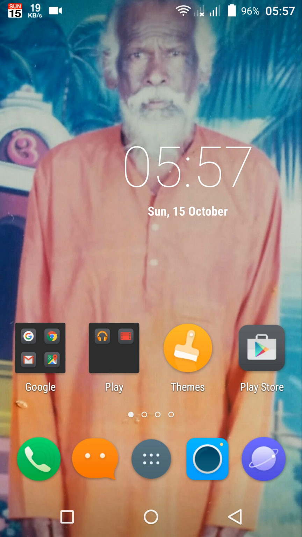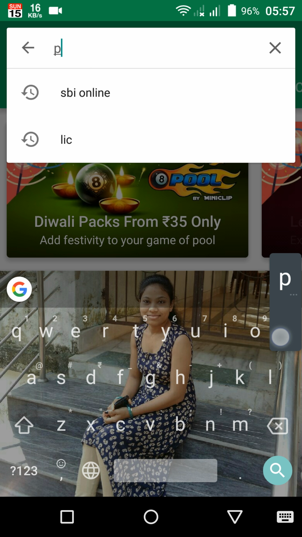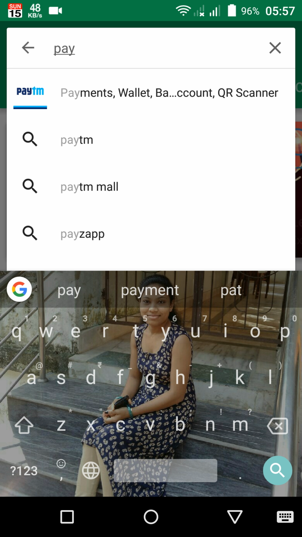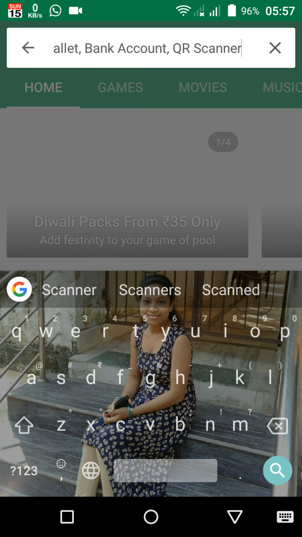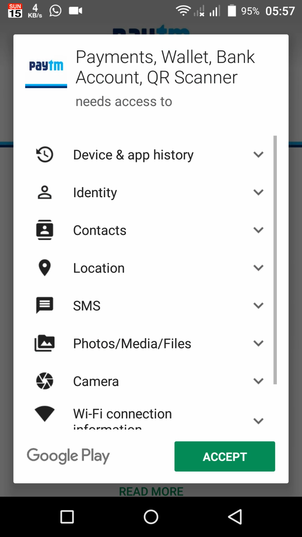So go to Play Store and search here paytm. This one, the first one is paytm wallet. This one you have to click. Now install it. Accept.